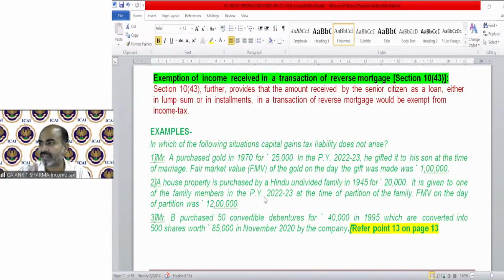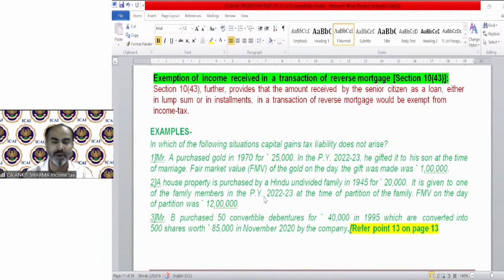Next, point number 2, it says a house property is purchased by a Hindu undivided family in 1945 for 20,000. It is given to one of the family members in 22-23 at the time of partition. We know at the time of partition, there is no concept of transfer. So again, no liability to capital gain arises. Mr. B purchased 50 convertible debentures for 40,000 in 1995, which are converted into 500 shares. So even conversion of debentures into shares is exempted from capital gain.